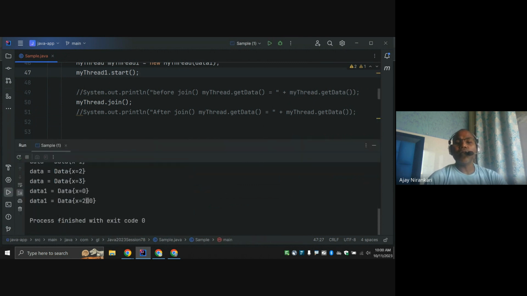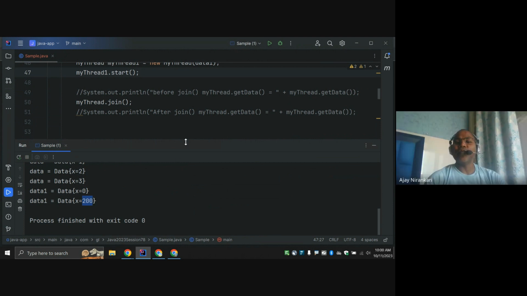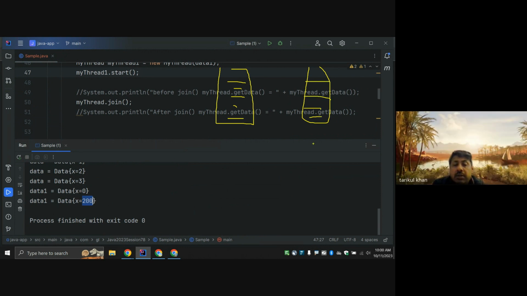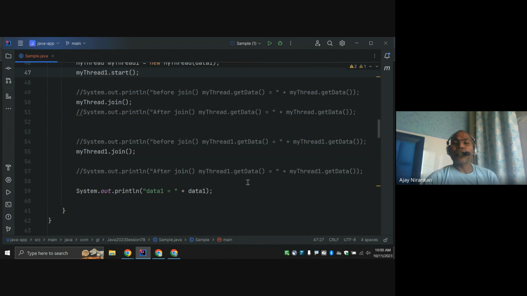So notice we are getting 200. One thread is changing it, and another thread is also changing it. This is 100 times, and this is also 100 times. So they changed the value, 200.